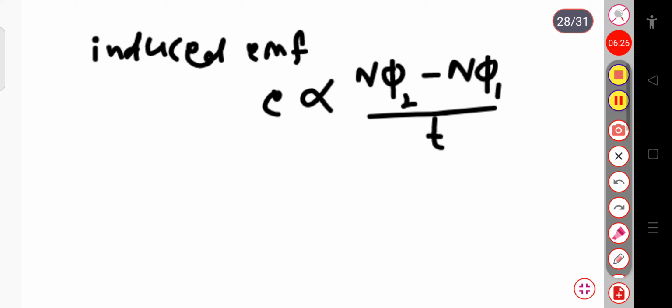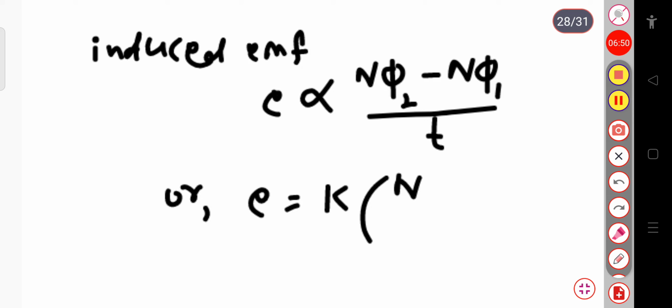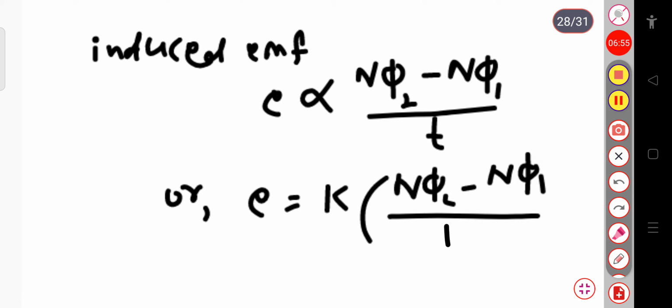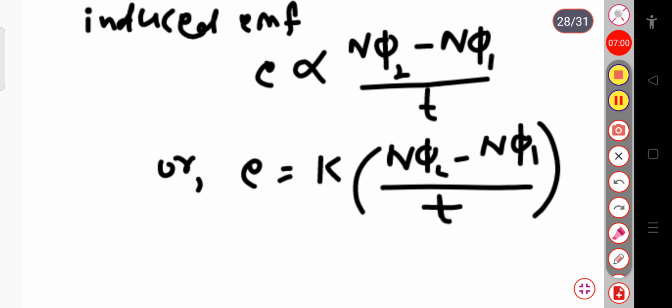Here phi 2 and phi 1 are the magnetic flux, and n represents the number of turns in a coil. Now E is proportional to this, or we can write E equal to some proportionality constant k into n phi 2 minus n phi 1 divided by t. In SI units, this k value is 1.